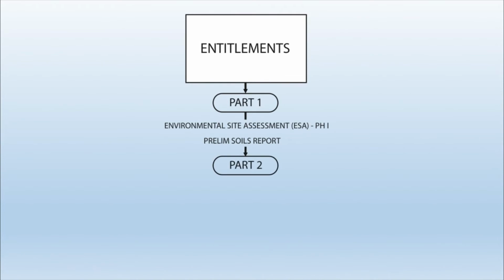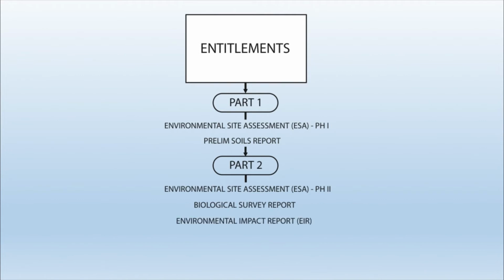And as you progress a little further, we'll call it part 2, you're going to get your ESA phase 2, biological survey report, your environmental impact report, or EIR, and your archaeological study and an acoustic study. All right, now let's dive in and briefly touch up on each of these.